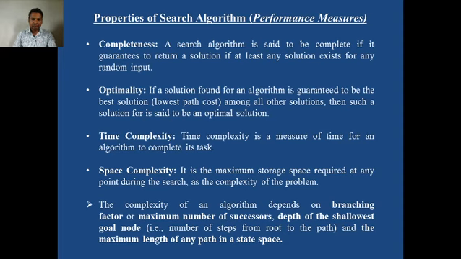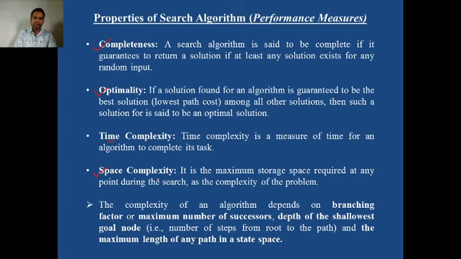There are certain parameters which are useful to evaluate the performance of a searching algorithm. The first parameter is completeness, second is optimality, third is time complexity, fourth is space complexity. These four parameters are useful to decide whether our search algorithm is better for the given problem.